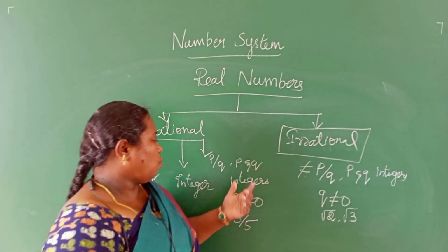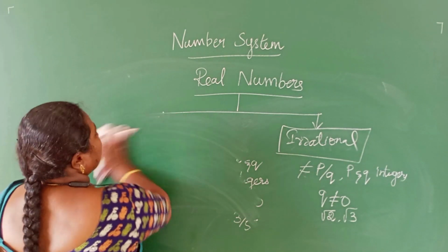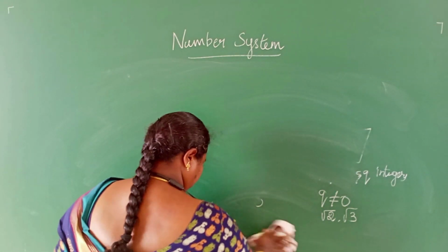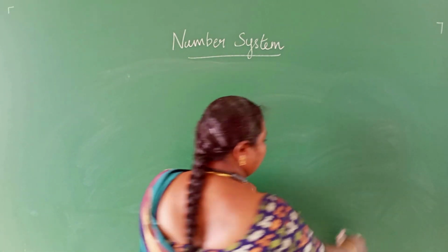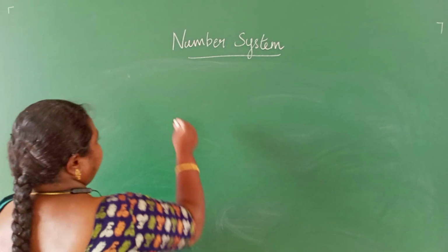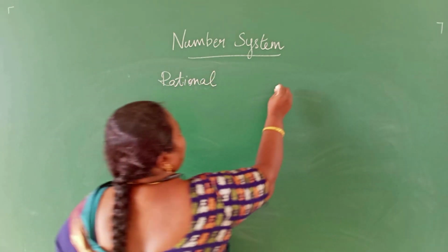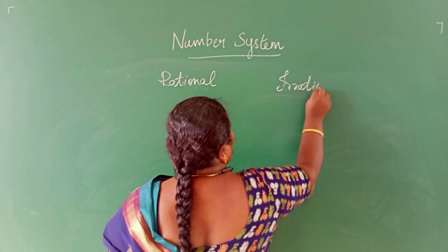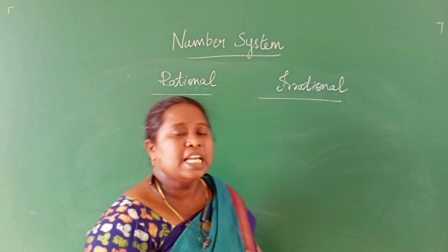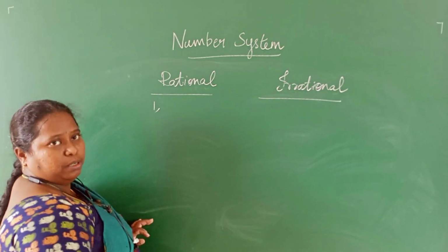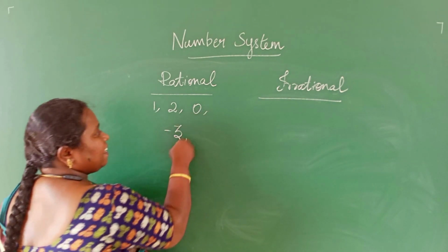Let us see in detail what is a rational number and what is an irrational number. 1 is a rational number, 2 is a rational number, 0 is a rational number, minus 3 is a rational number.